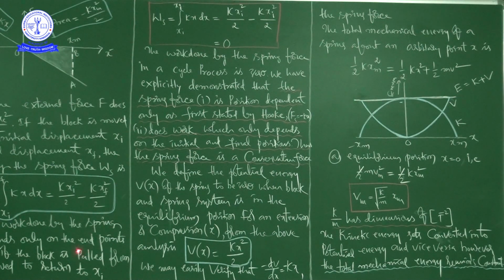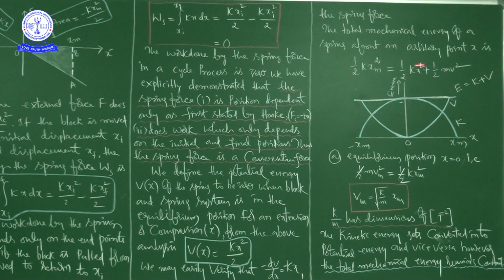And one more very important thing is that spring force is a conservative force, right? So you know very well, when only conservative forces are doing work, the total mechanical energy of a system remains constant, right? So we also got the point that spring force is a conservative force. Afterwards we discussed the potential energy of the spring, that is kx square by 2. That also we verified, that is minus dV by dx is equal to minus kx. Minus kx is the spring force.